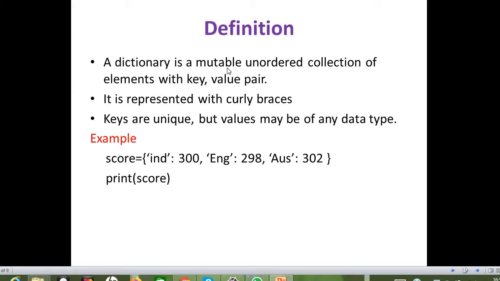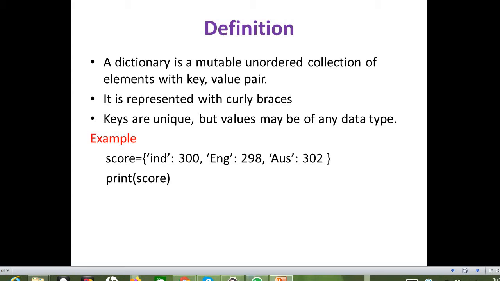If it is mutable, then we can do any additions, updations or deletions inside the dictionary, right? Whereas in the case of a tuple, it is not possible since it is immutable. So a dictionary is a mutable and unordered collection of elements. Each item in the dictionary is represented with a key value pair. And the dictionary is represented with curly braces. All the items in the dictionary can be accessed with the help of the keys.